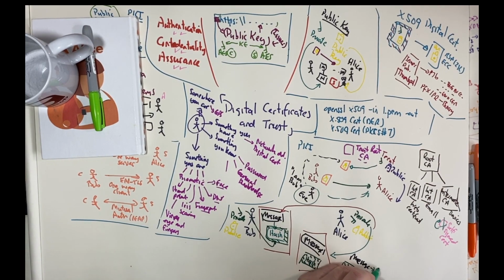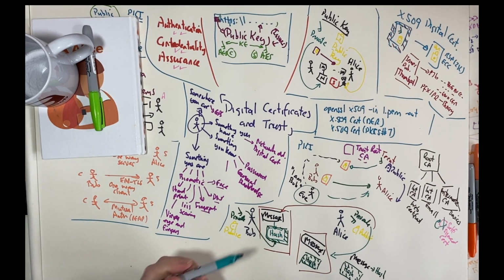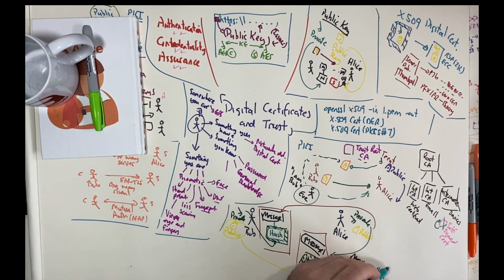Okay, so she will take her own hash of that message, and then she'll use Bob's public key to be able to decrypt the hash of the message, and out will pop another hash value, and she compares the two hash values.